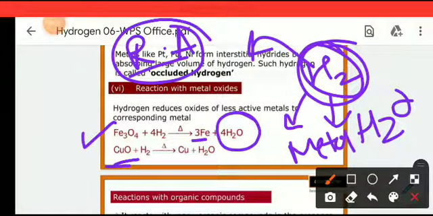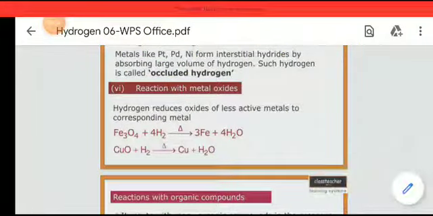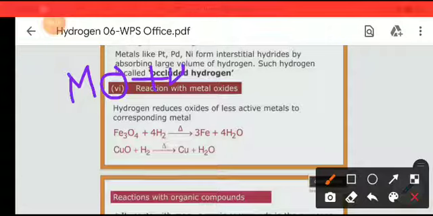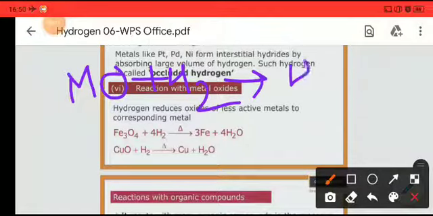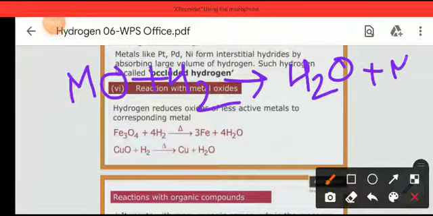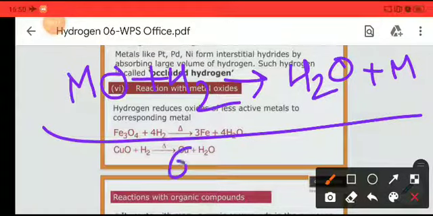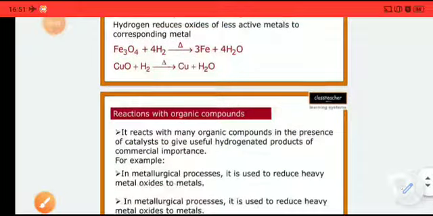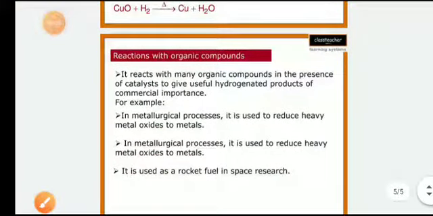So you can simply write it: a metal oxide, MO, where M is the metal and O is oxygen, reacts with H2 to form H2O plus the pure metal M. This is the general reaction when hydrogen reacts with metal oxides. Hydrogen also reacts with many organic compounds in the presence of a catalyst to give useful hydrogenated products.